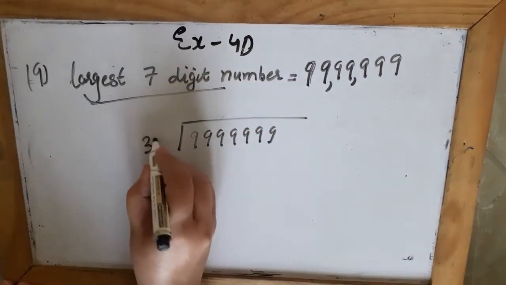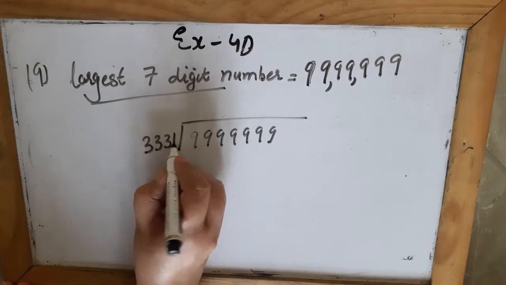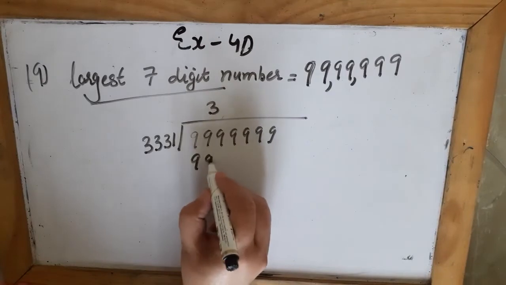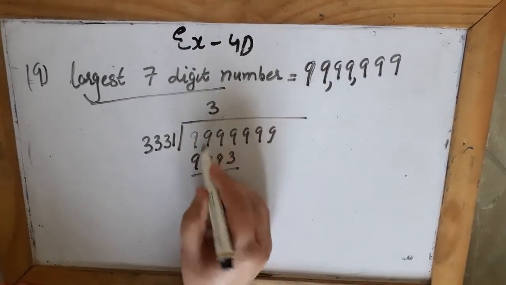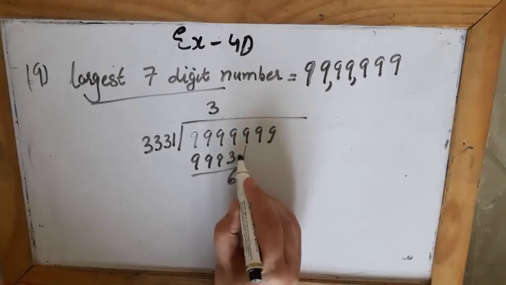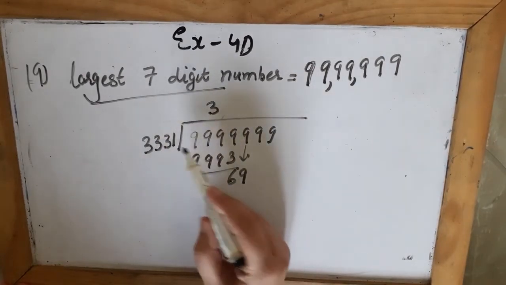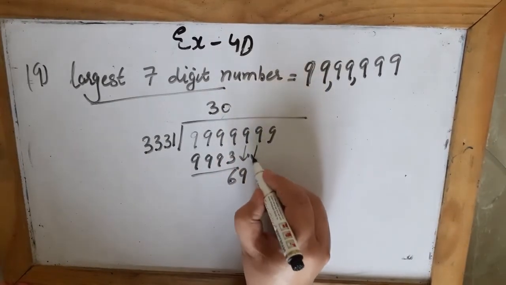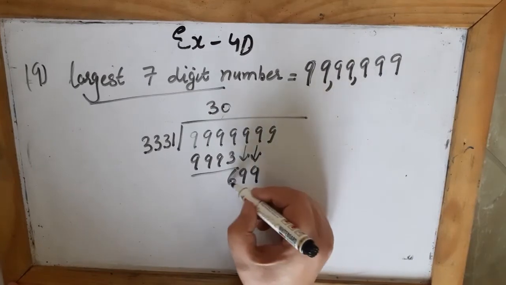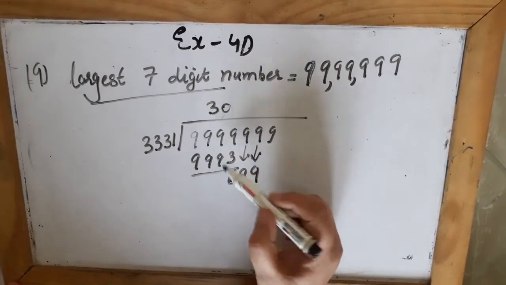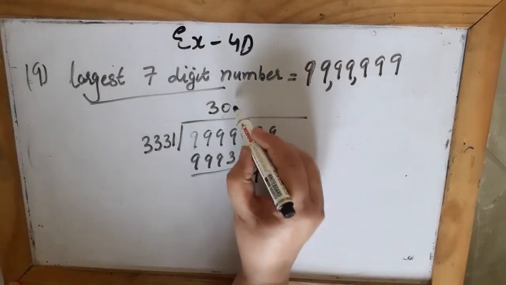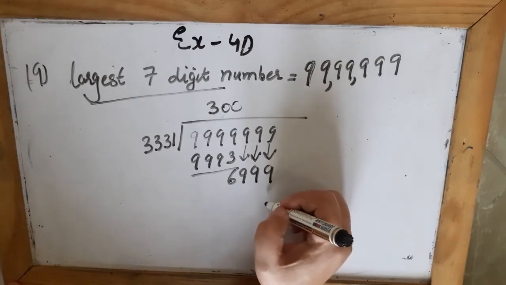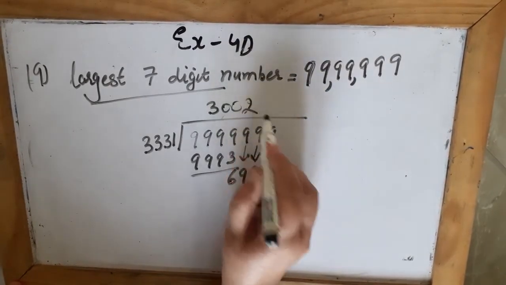with 3,331. Okay, so now if I divide, you will get 3 9 9 3, and 6 is left. You bring this 9 down. This 69 I cannot divide by this, so I have to bring the next digit down. So I'll put a 0 here and bring the next digit down. But still 699 I cannot divide by 3331 because it's smaller than this. So put one more 0 here and bring the last digit 9 down.